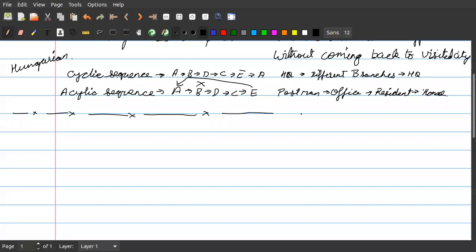This was not a sequencing problem. This was a kind of sequencing problem. We are saying that we can solve this with the help of a sequencing problem also, but in the Hungarian method we can do it quite easily.